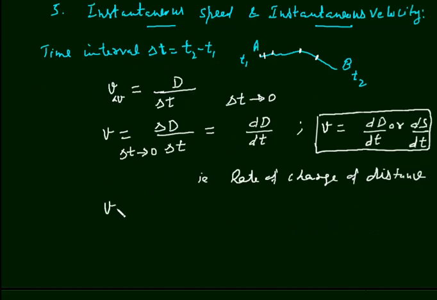Now average velocity: this is the magnitude of average velocity. It is magnitude of total displacement divided by total time interval. And again, if this time interval delta t is very small, then this displacement will also be very small. This will be delta s by delta t, right?